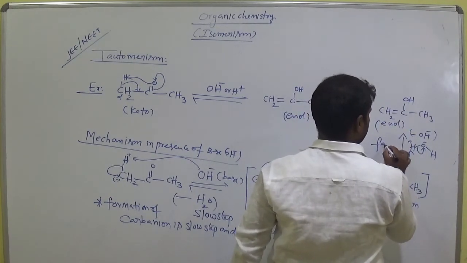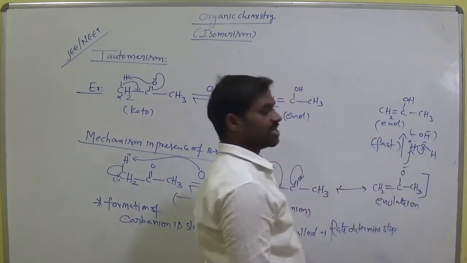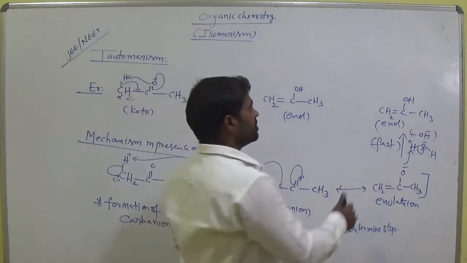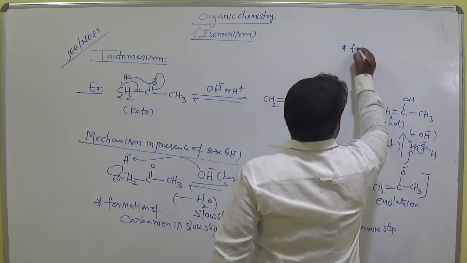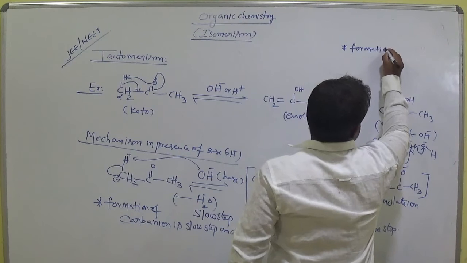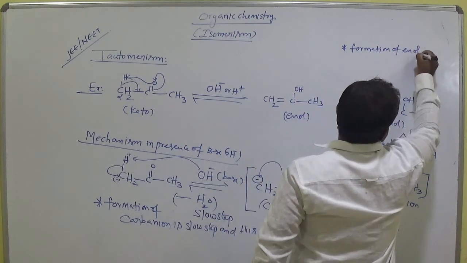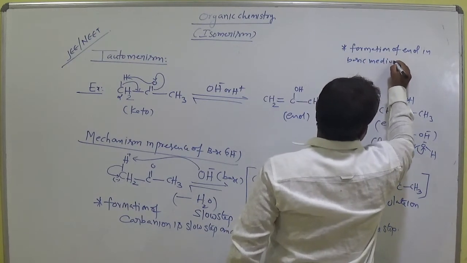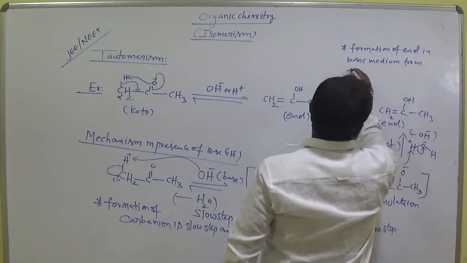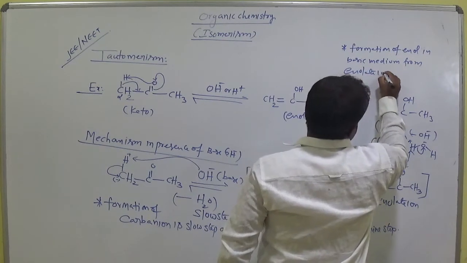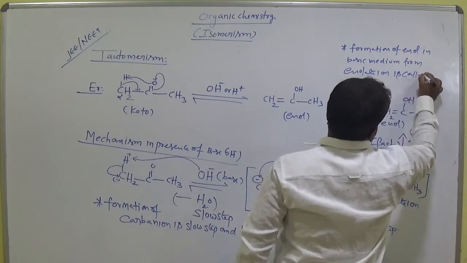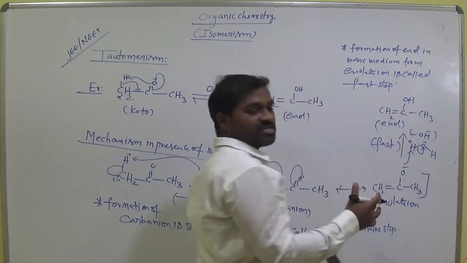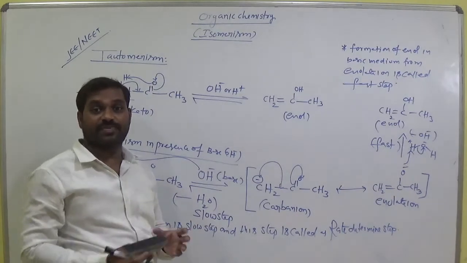This is the fast step. Formation of enol is called the fast step. Okay, note it down. Formation of enol in basic medium from the enolate ion is called the fast step. In the fast step we cannot determine the rate or speed of the reaction.